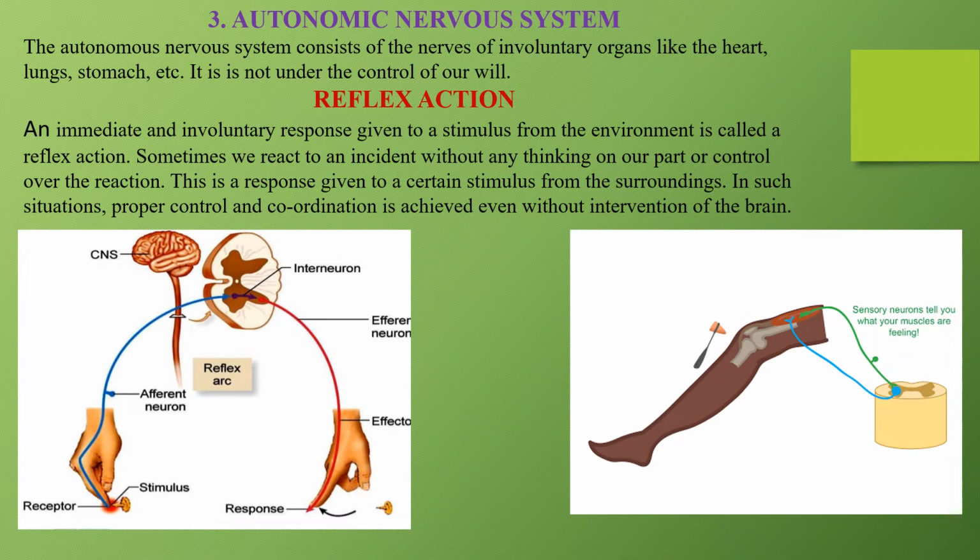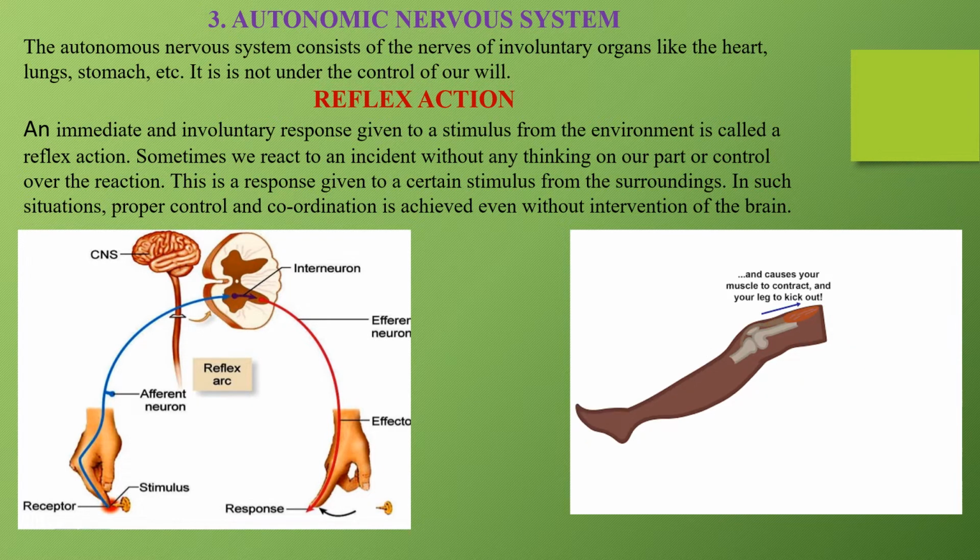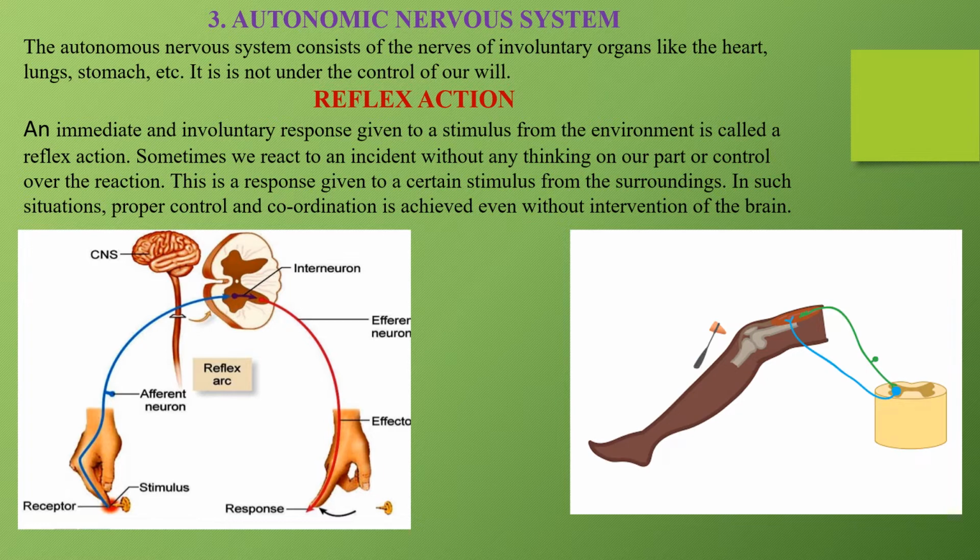The next nervous system that we have in our body is the autonomic nervous system. The autonomic nervous system consists of the nerves of involuntary organs like the heart, lungs, stomach, etc. It is not under the control of our will. Okay, it is not in our control, and it is present inside our internal organs.